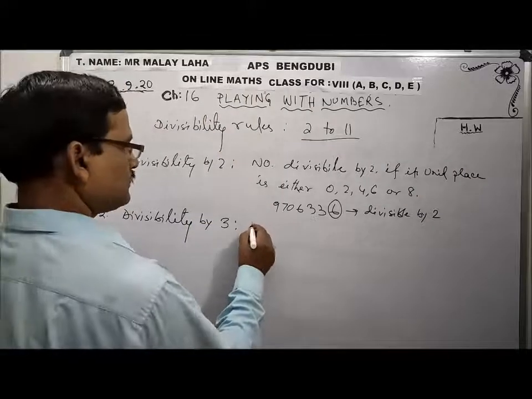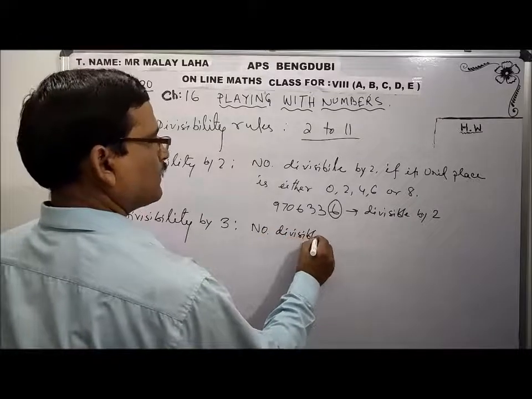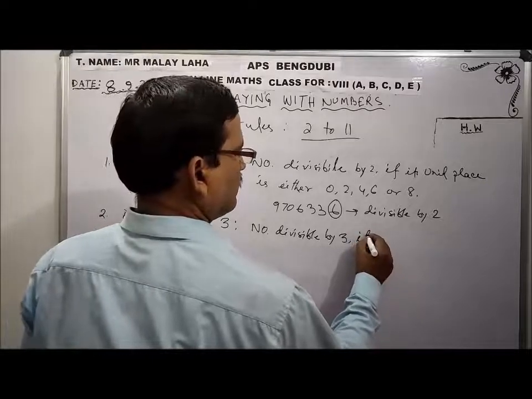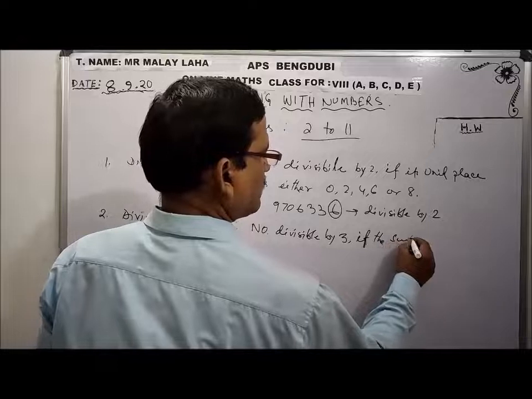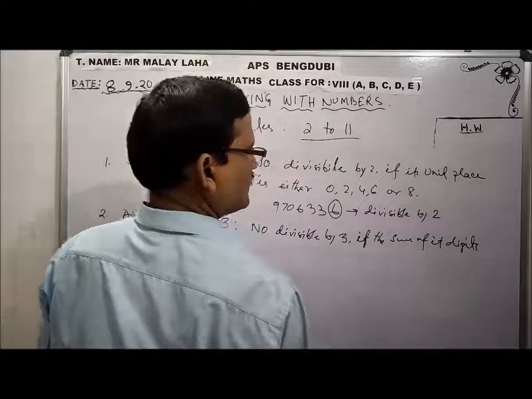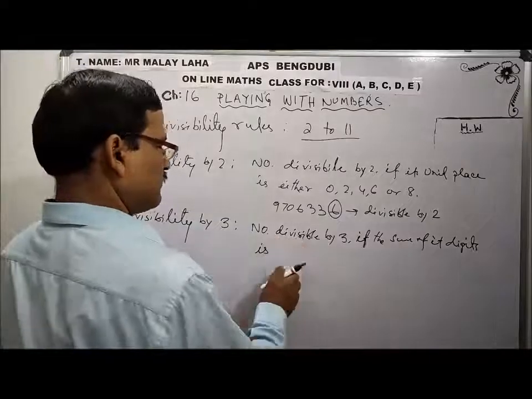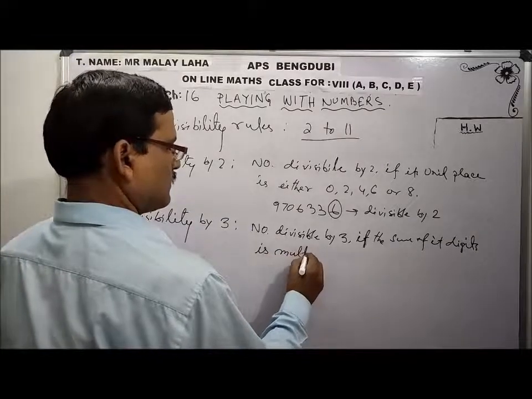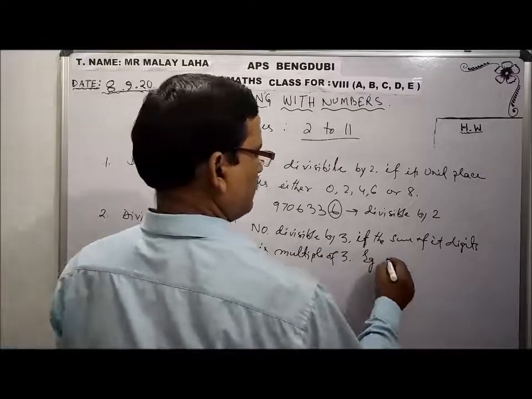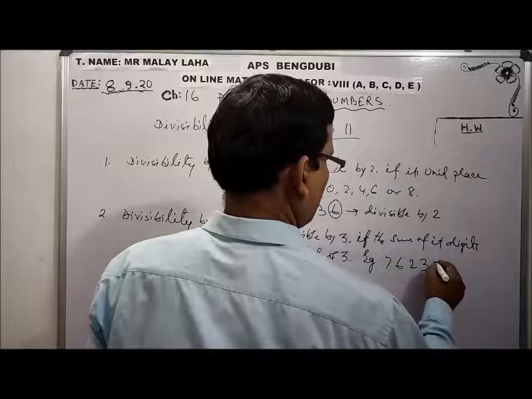Okay? A number is divisible by 3 if the sum of its digits is a multiple of 3. Example, say 7 6 2 3 1 2.